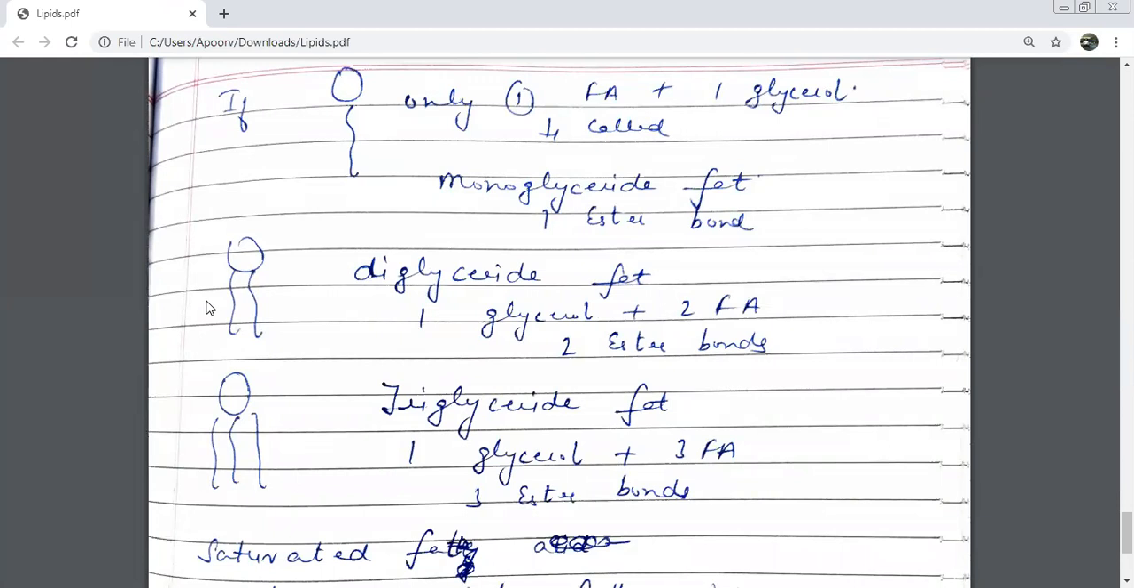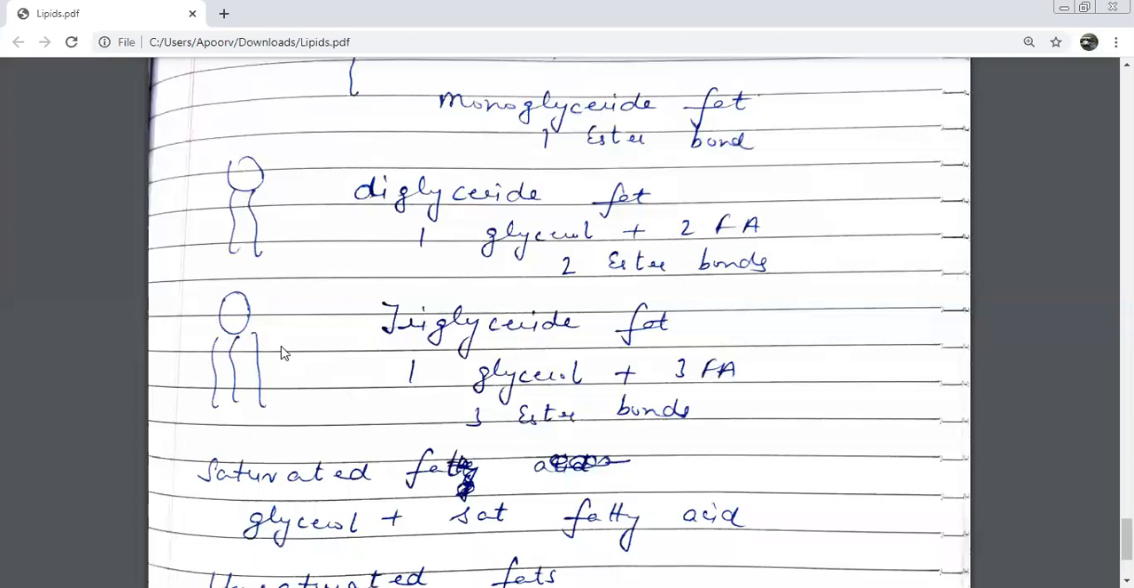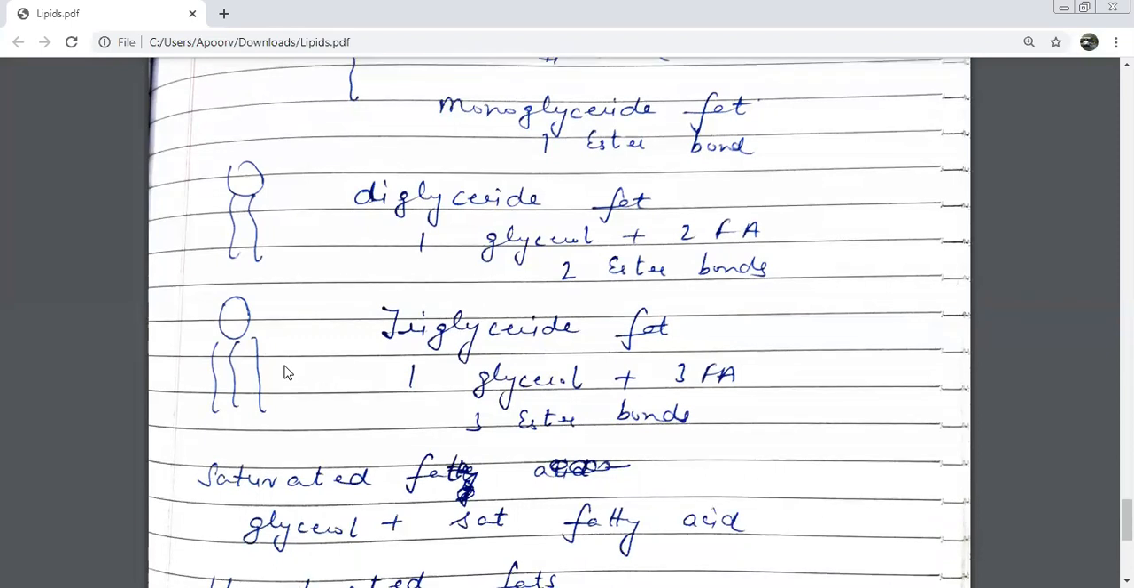Diglyceride fat. How many ester bonds? 2. Two ester bonds, one ester bond at this OH with this fatty acid, and another with this one. Come to this one. This is a triglyceride fat. So you'll have one glycerol and how many fatty acids? 3. So you've got 3 kinds.